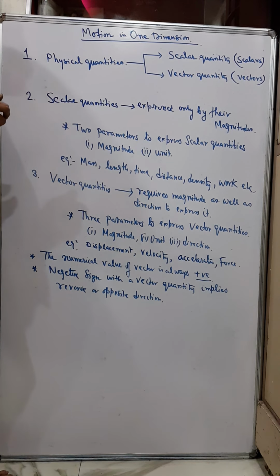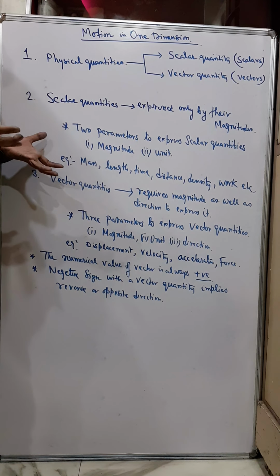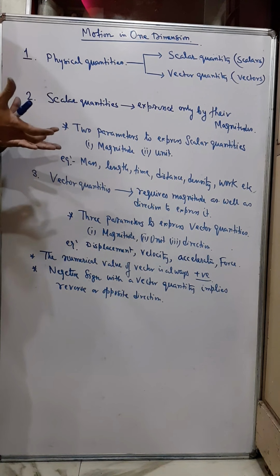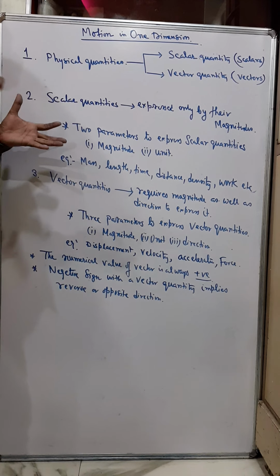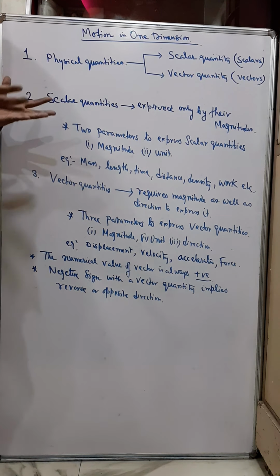Like for example, if I say the mass of a body, say we have a 5 kg potato. Now that 5 kg potato means the mass of the potato is 5 kg, and that's enough information. I know that the mass is 5 kg. It has nothing to do with the direction. So you don't require any direction to express mass.